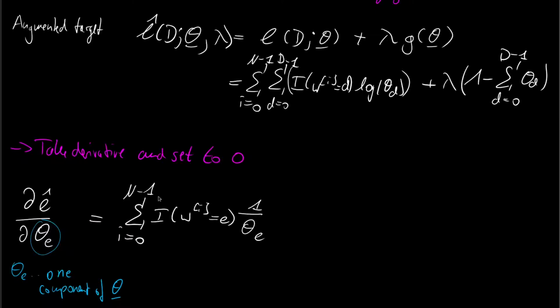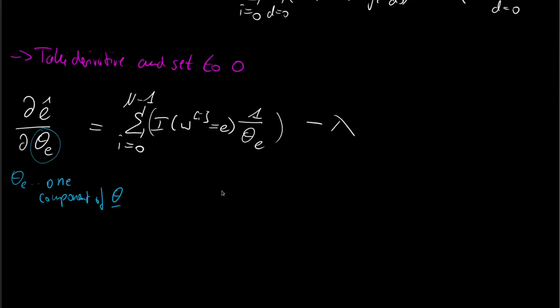Then we take the brackets again to say this sum only applies to this term, plus, and here is the same game. At a certain point in the summation d will be the value e, and only this component will be relevant because all the others derive to 0. The 1 also derives to 0, since it is a constant with respect to theta e, and we are left with a minus 1 because theta e with respect to theta e is 1, and then we have a minus lambda.